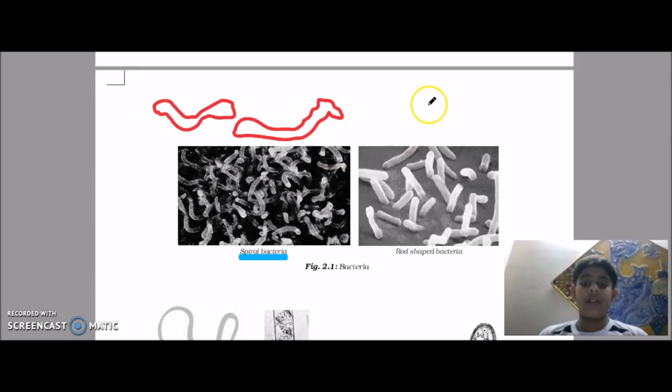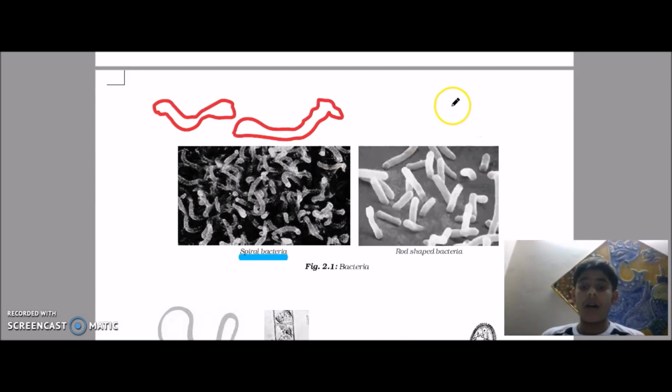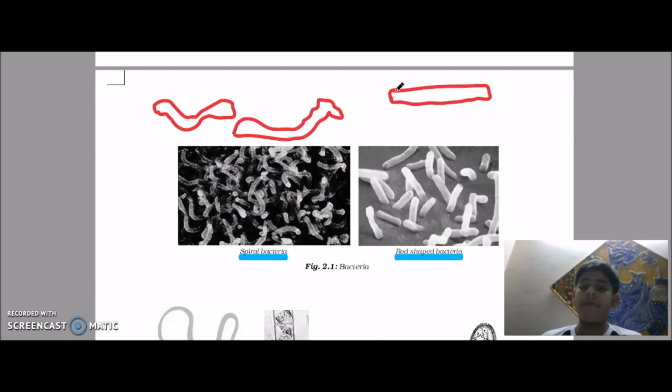Next we start about rod shaped bacteria. Rod shaped bacteria are simply like these. Simple, not that much tough. So these are rod bacteria, these are spiral bacteria.